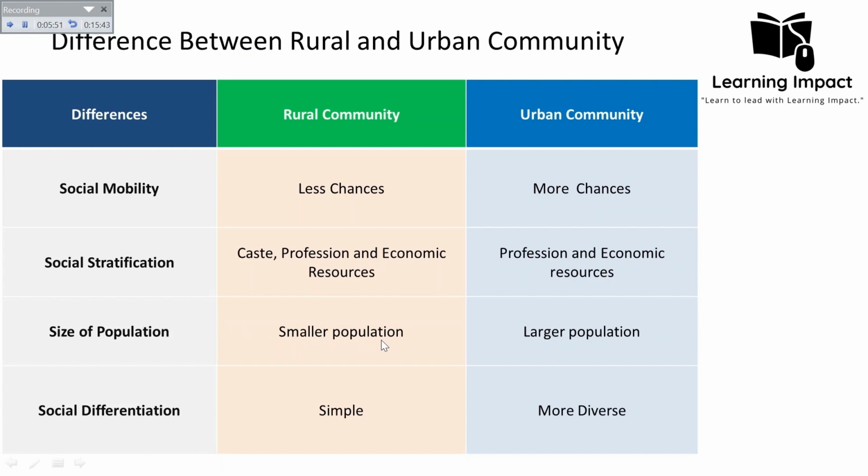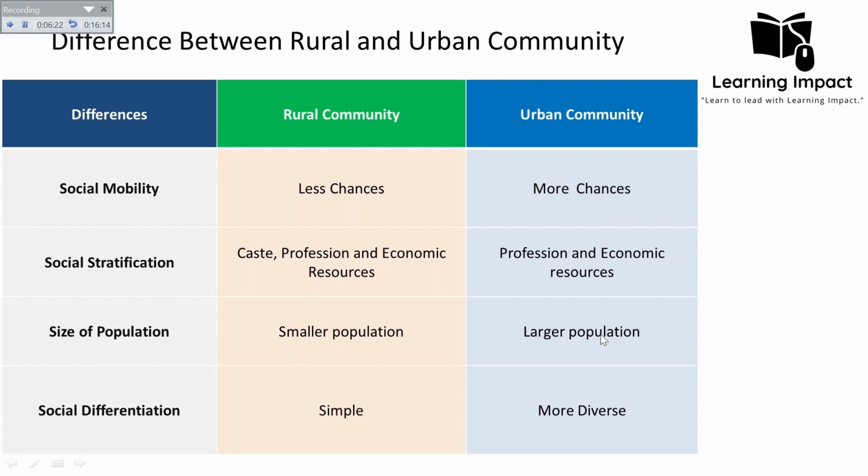The number of people who are living per unit area, this is the population density. So the number of people living per unit area is lower in rural areas, but in the case of the urban community, there is a large population size which also leads to high population density. Urban areas are characterized by large size. They have a more concentrated population, and the population density is also significantly higher in the urban areas.